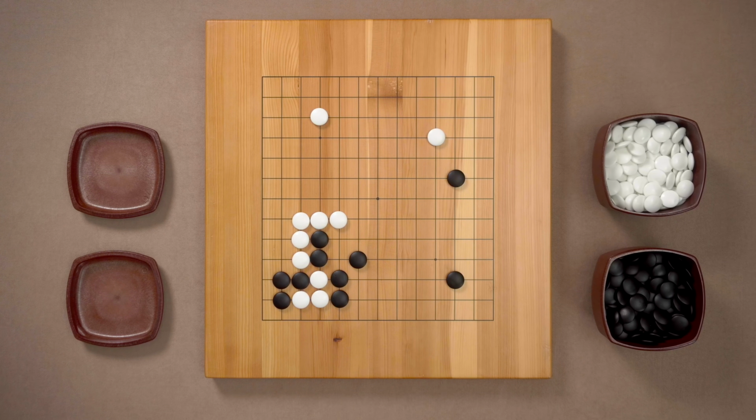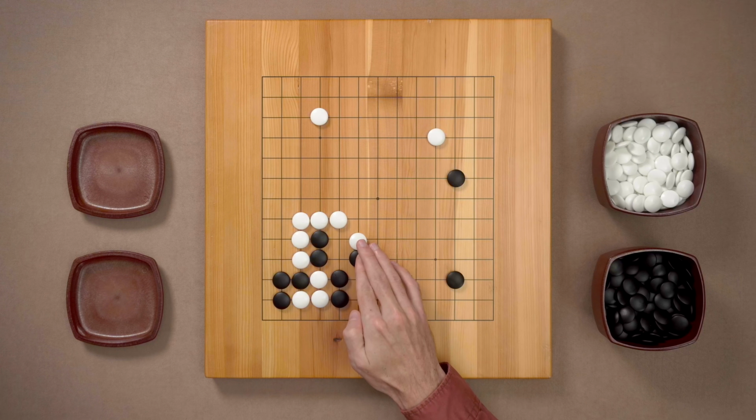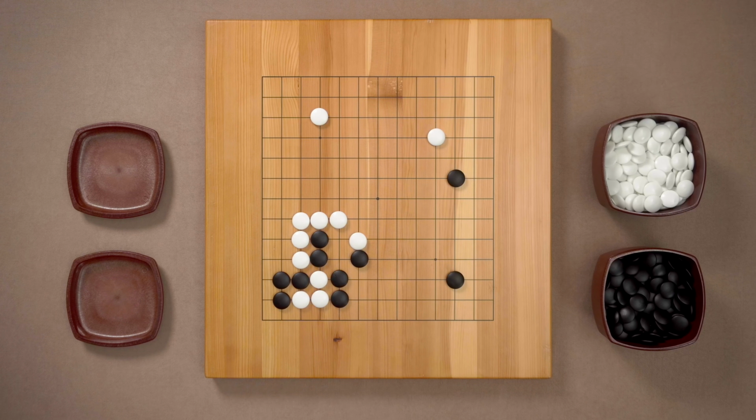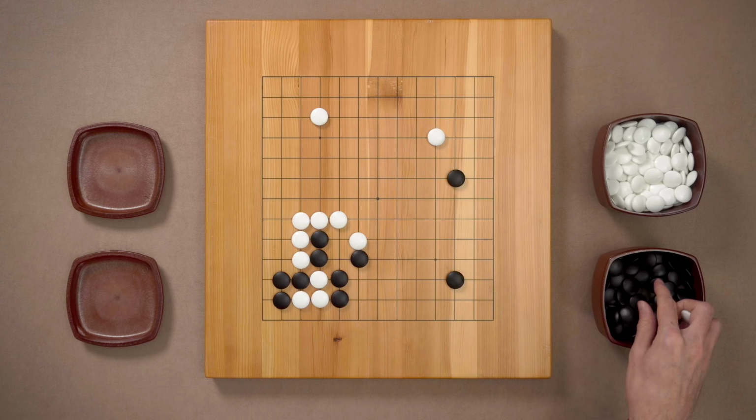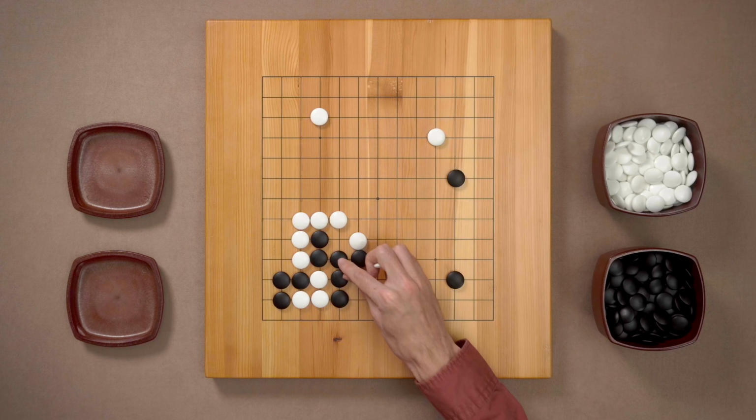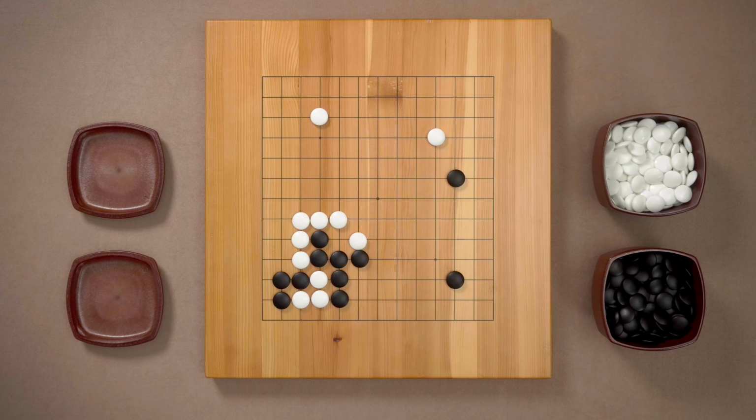Yes and no. It's a good shape, all right, but now White gets a chance to play here, and this move threatens a snapback, something we've already talked about. If Black doesn't respond to this, White will capture the stones. So after this, Black still needs to connect. White gets this move for free.